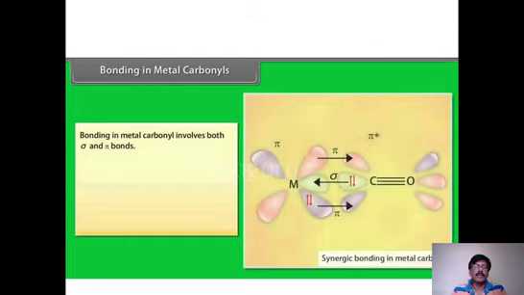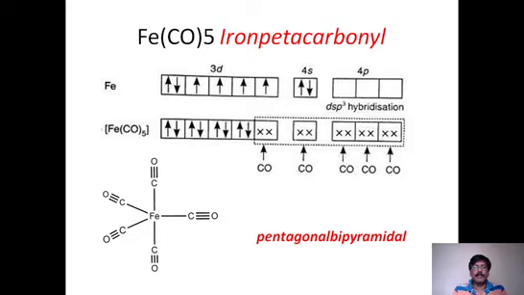Okay, so this is what we call bonding in metal carbonyls, which is both sigma and pi bonding. Sigma bonding is from carbon to metal, whereas pi bonding is from metal to carbon of the carbonyls. And that is the beauty of this. And let us further take up the structure of iron pentacarbonyl. This is Fe(CO)5. This is pentacarbonyliron(0).